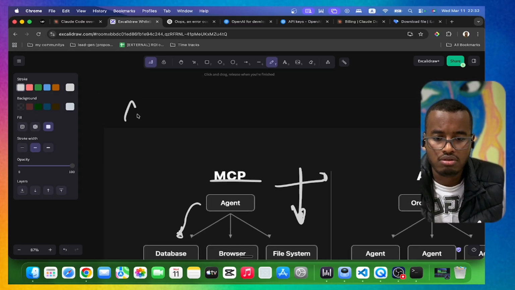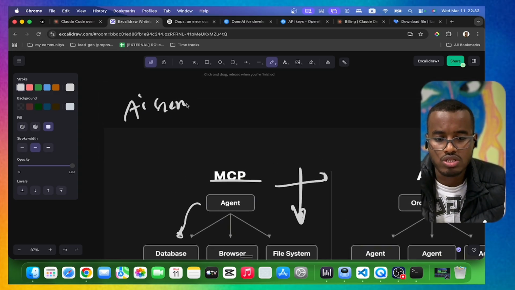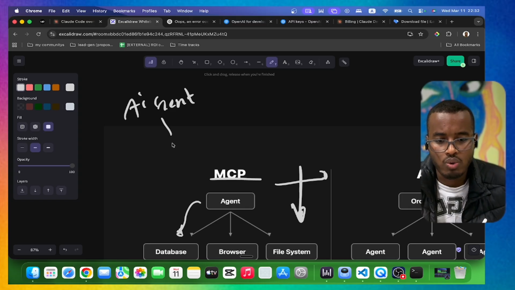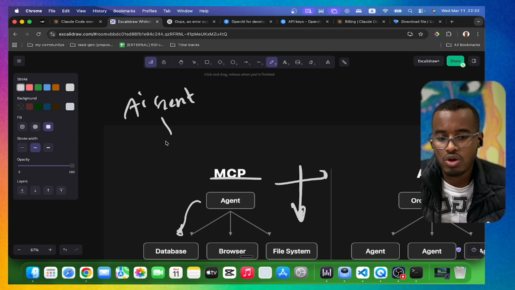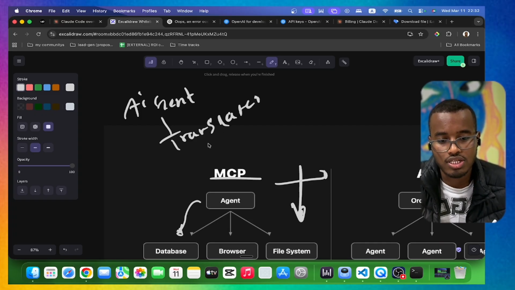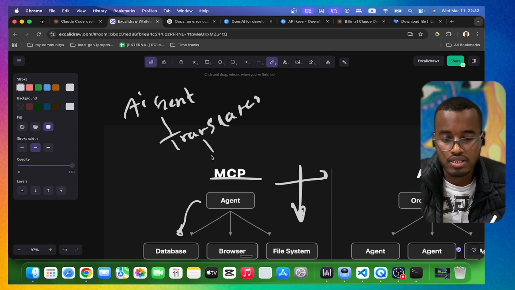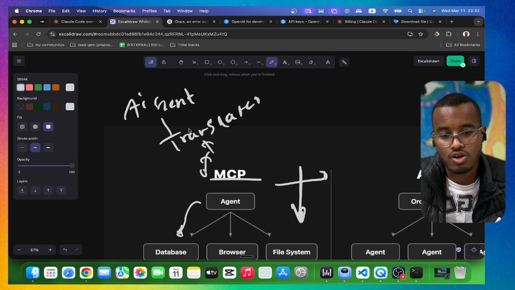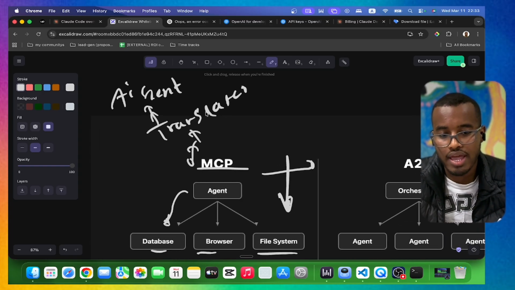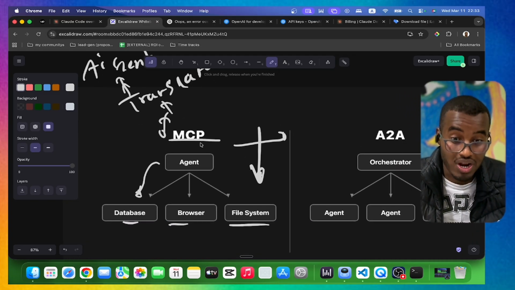Here we have an AI agent that wants to call some tool. So rather than just exposing the AI agent and giving it APIs, what you can do is give it a translator. That's what it actually is, and this translator is what we call MCP. MCP takes the request from the AI and does the tasks, and after it does the tasks, it sends the result back to the AI. So AI can understand MCP better than anything. That's what we use, and that's what MCP is.